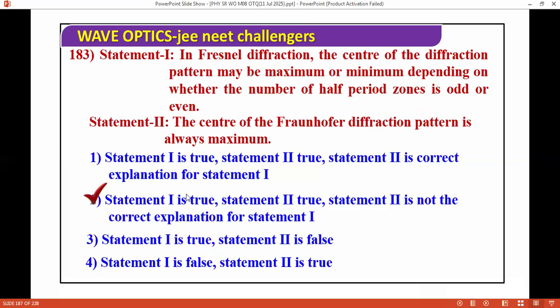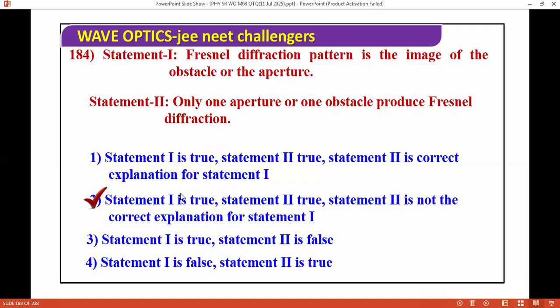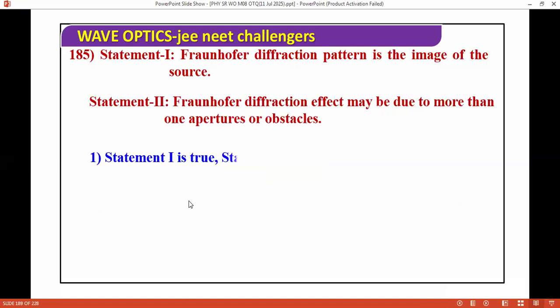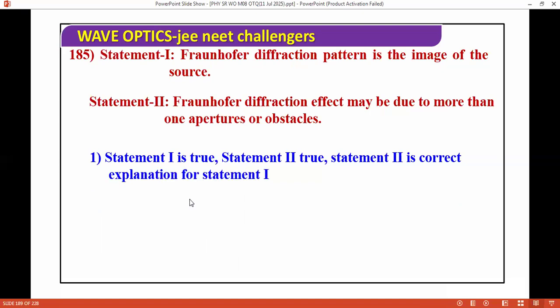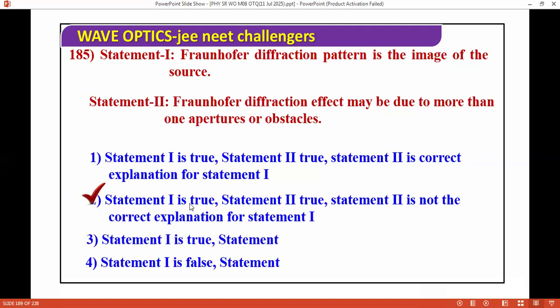Next question, I'm moving ahead. The Fresnel diffraction pattern is the image of the obstacle or the aperture. Only one aperture or one obstacle produces Fresnel diffraction. For here, the correct answer is both true. Next question: the Fraunhofer diffraction pattern is the image of the source. Next question: the Fraunhofer diffraction effect may be due to more than one aperture or obstacle. So this is an easy question again, and the answer is both are true.